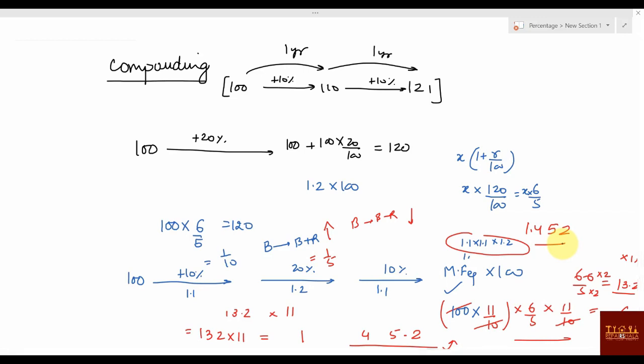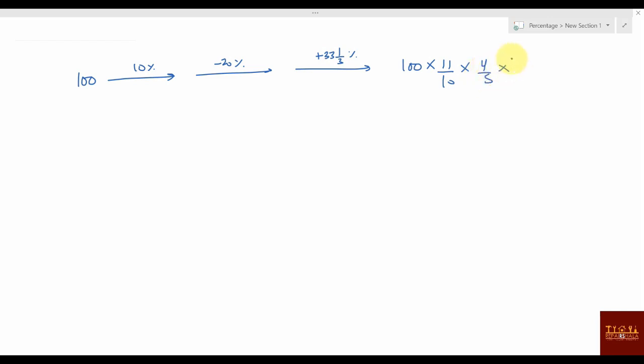Let's check some decrease case. Suppose this is 100 and you are increasing it 10%, reducing it 20%, again increasing it by 33 1/3%. So what will it become? You can directly say the value you will be getting here will be 100 into 11/10 for the 10% increase, 4/5 for the 20% reduction, and 4/3 for the 33 1/3% increment, because 3 will become 4. So whatever this answer comes, that is your answer. Understood? So we solve some questions based on this.